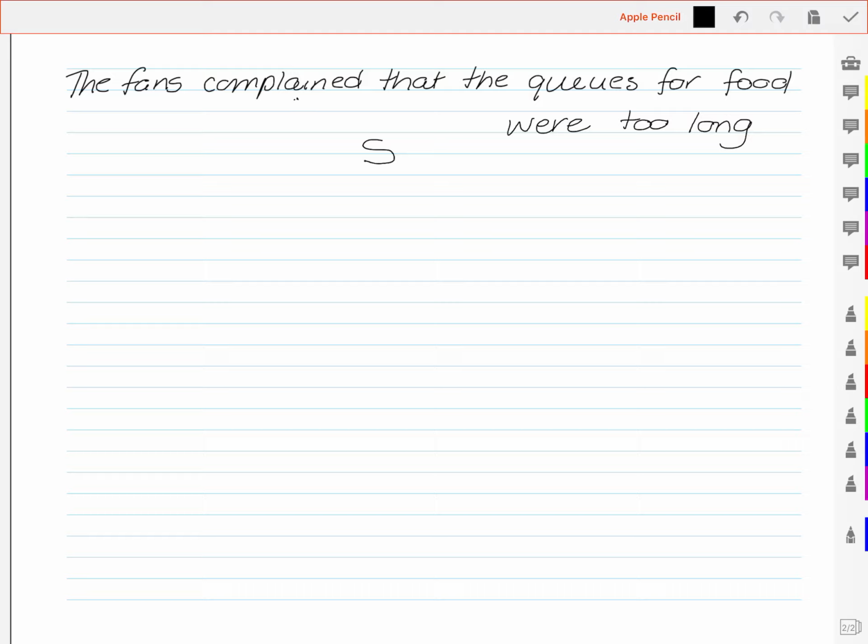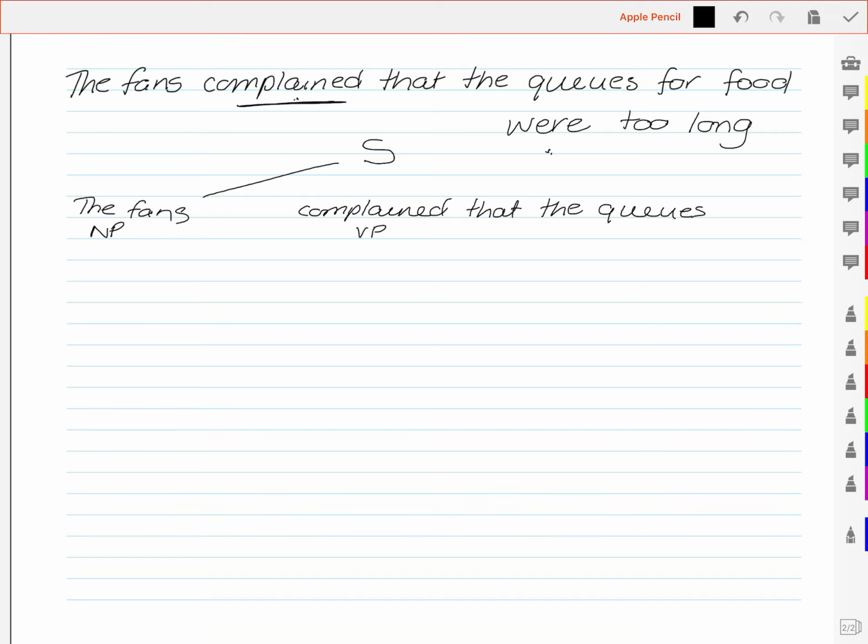So the first main verb in here is complained, so we divide it out into our noun phrase, which in this case is the fans, and the verb phrase, which is complained that the queues for food were too long.